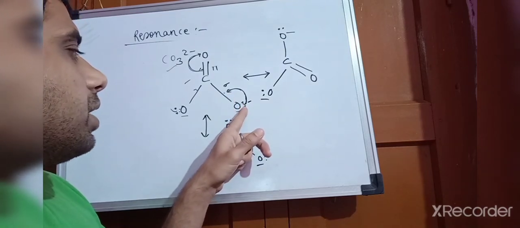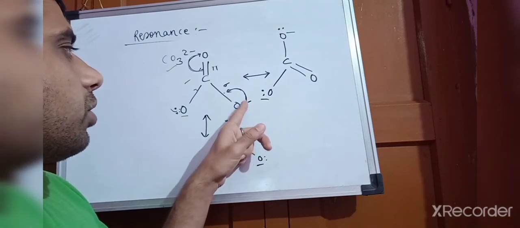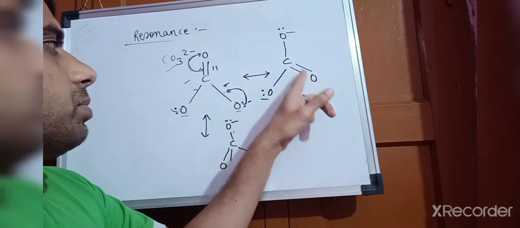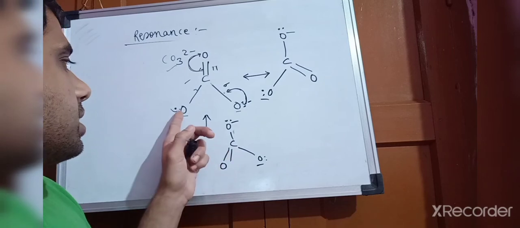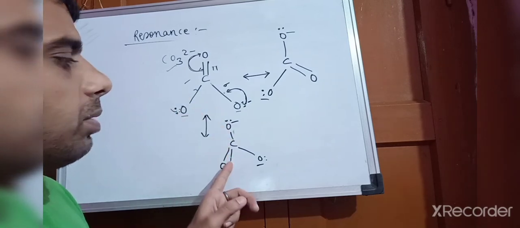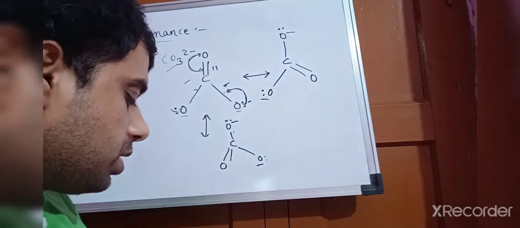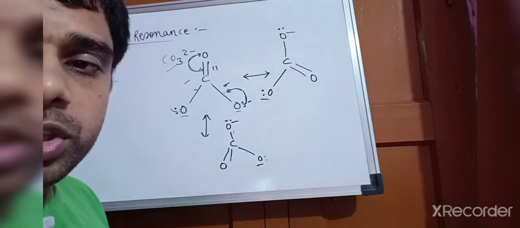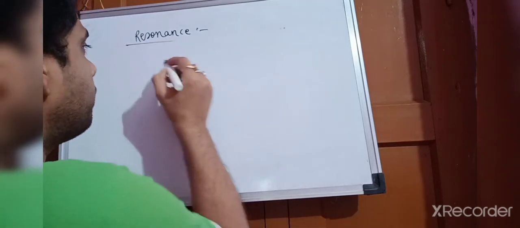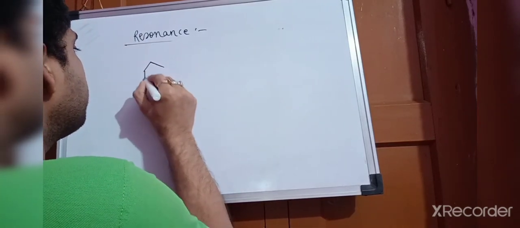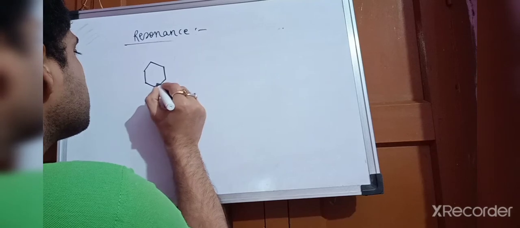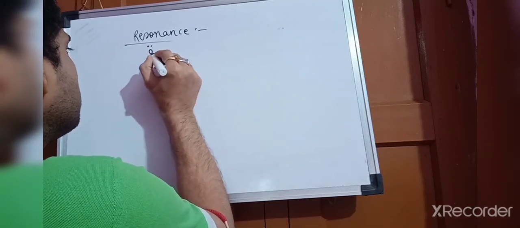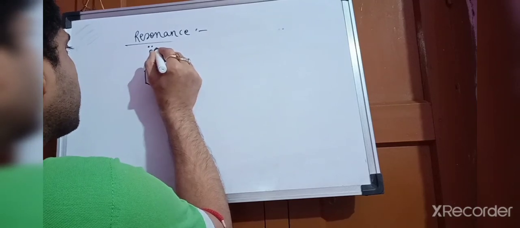Here in the first case you have seen these 2 electrons went between the carbon and oxygen and formed C double bond O, and in the second case this oxygen formed C double bond O. Okay, so this you have understood. One more example I will give, and that one is of phenol. So phenol I will write here, and here also you can write OH.